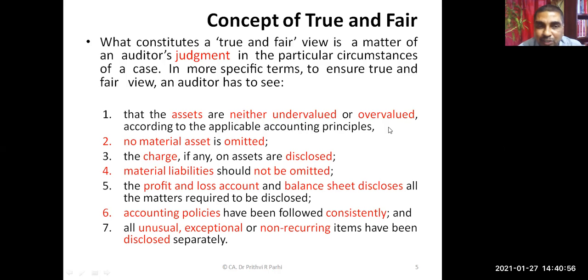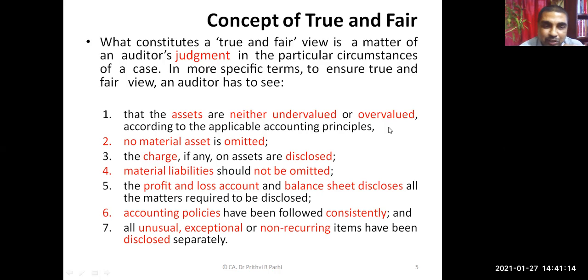Similarly, the auditor also needs to see that no material asset is omitted. It should not happen that an asset is there, but the entity has omitted to record that particular asset. If that is so, then the financial statements are not showing a true and fair view.